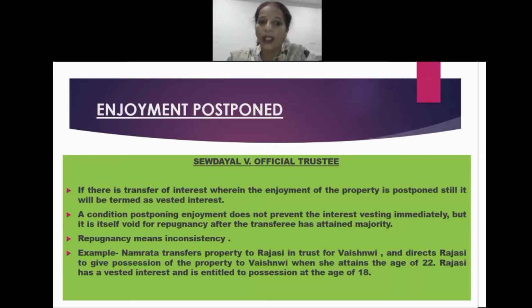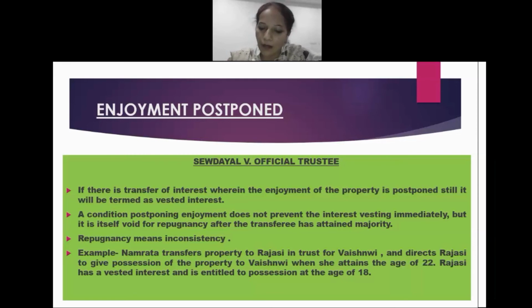That is to say, suppose while transferring a property in favor of any person, we thereby postpone the enjoyment of that particular property by this particular transferee for a certain period. In that case, it doesn't mean that a person does not have a vested interest in that property. In fact, the transferee would have a vested interest in that particular property. Only the enjoyment of that property is postponed for a certain time.